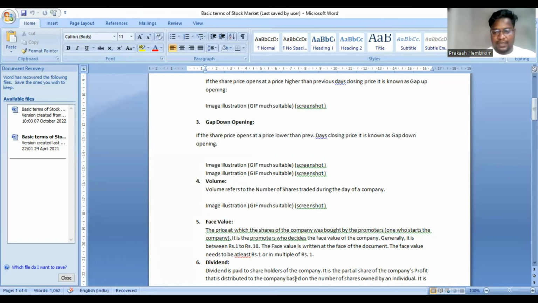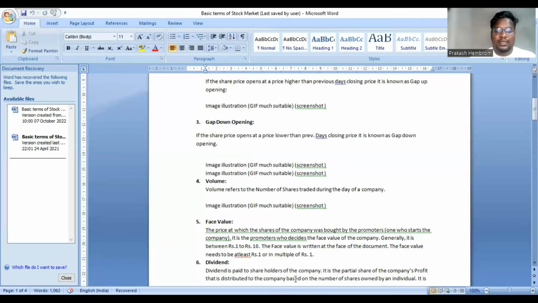Next we have face value. Let us see what it defines. It is the price at which shares of the company were bought by the promoters. The promoters are the ones who start the company. It's the promoters who decide the face value of the company, and it is generally between rupees 1 and rupees 10.